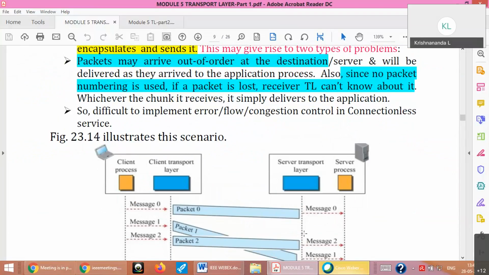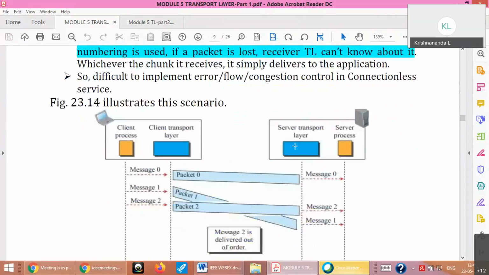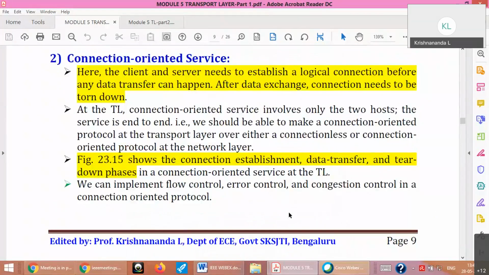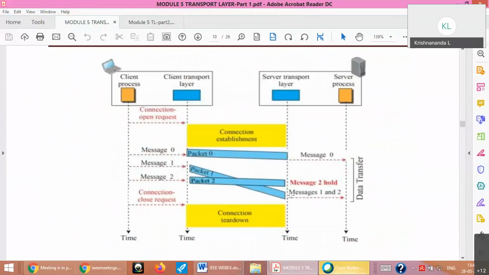So that is why it is not such a good approach for a stream of data. For simple messages where the exchange is limited to a very small message size, then this is enough. UDP is actually a connectionless protocol, as opposed to connection oriented. So in connection oriented, we should make a connection establishment first, and then packets should be sent.